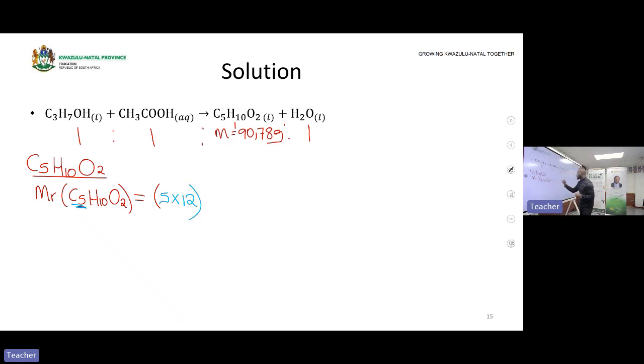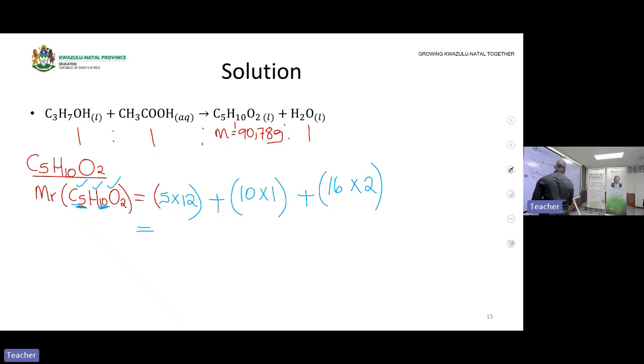Once you are done with carbon, you go to hydrogen. For one atom it is 1, but we must multiply by 10 because here we have 10 atoms of hydrogen. So it will be 10 times 1. And then you go to oxygen. Since there are 3 elements, it means you add 3 things in your molar mass. For oxygen it will be 16 times 2, because there are two atoms of oxygen. Now you calculate your molar mass.